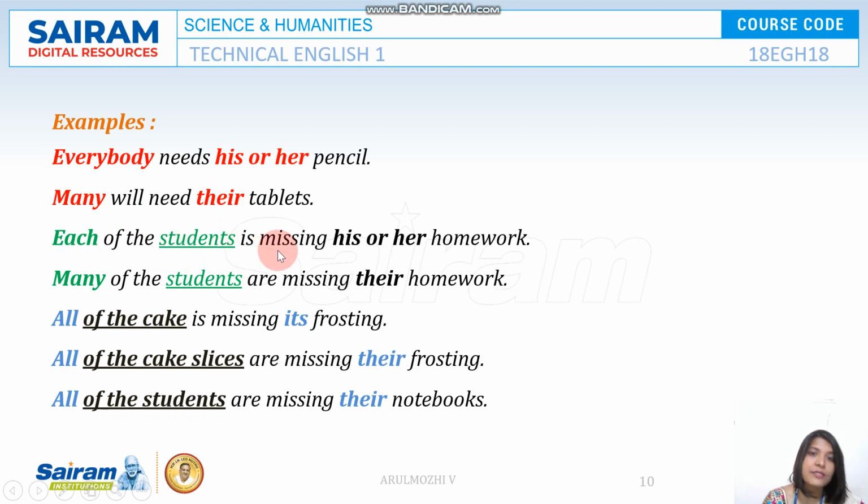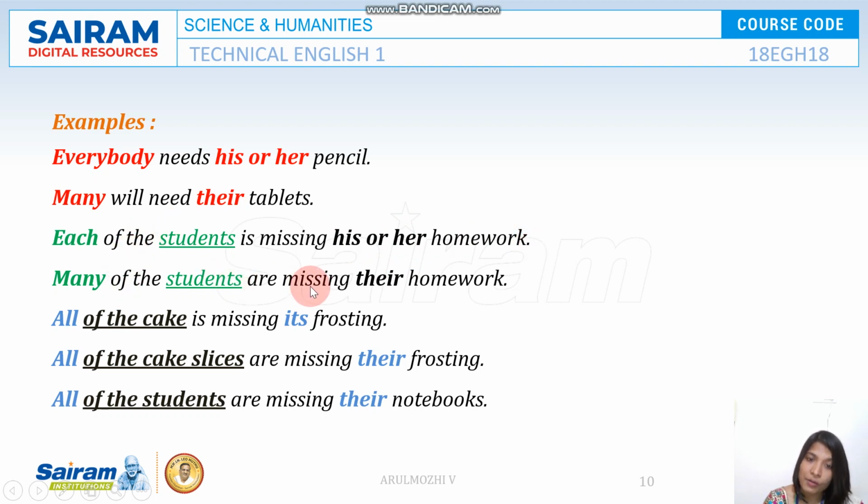Each of the students is missing his or her homework. So each is a singular pronoun. Those students is plural in number. Look at the pronoun used here, each of the students. So it refers to each one of the individuals. So it takes a singular verb. And his or her, as it is singular, it has to be his or her. We cannot use any plural pronoun here. So we go for his or her homework.